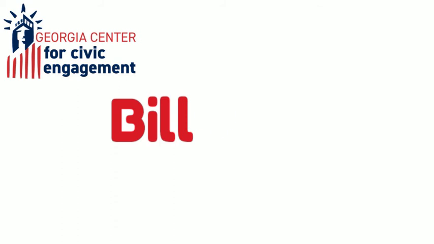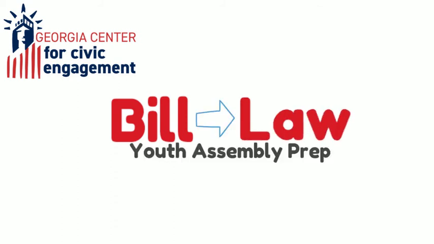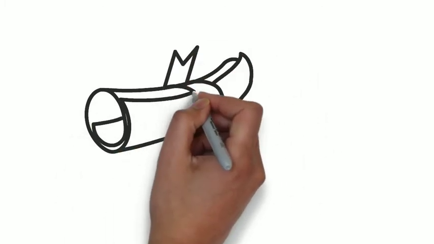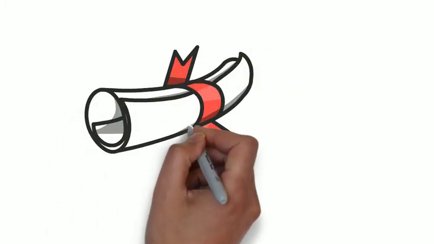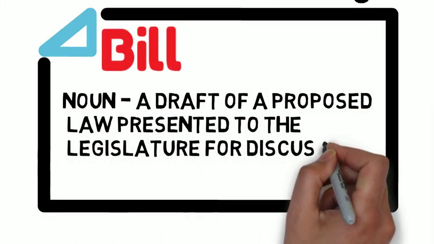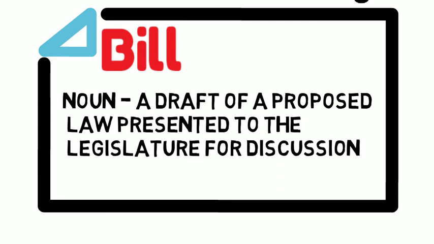Here, I will explain what bills are and how they become laws at Youth Assembly. First, we need to know what a bill is. A bill is a draft of a proposed law that is presented to the legislature for discussion. All laws that passed Youth Assembly started out as bills.